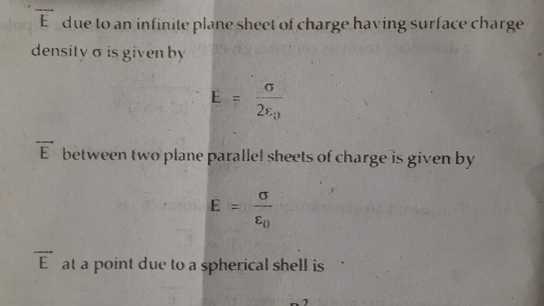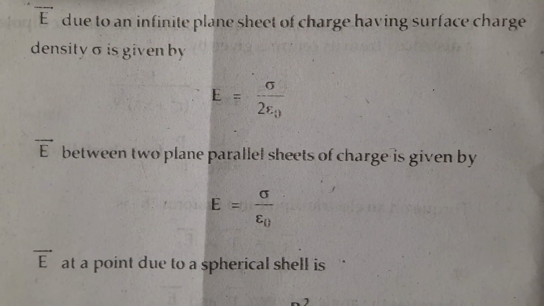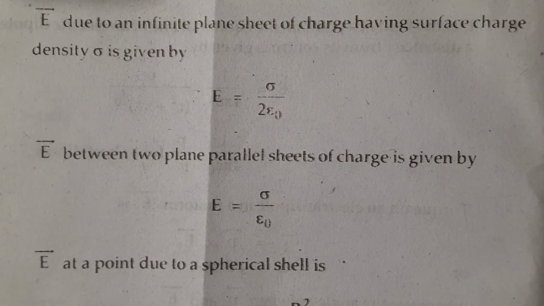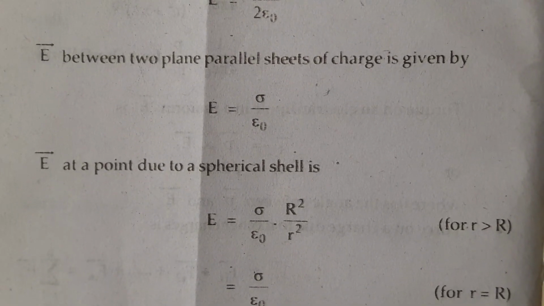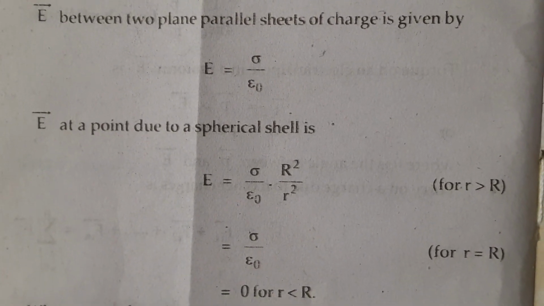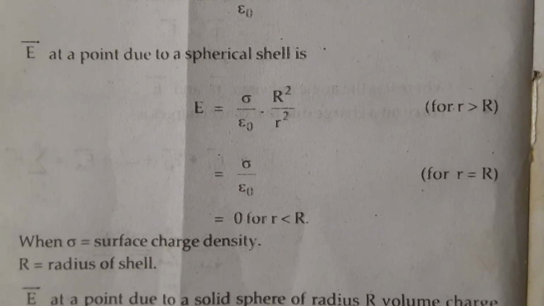Electric field due to an infinite plane sheet of charge having surface charge density sigma is given by sigma upon 2 epsilon naught. Electric field between two parallel sheets of charge is given by sigma upon epsilon naught.